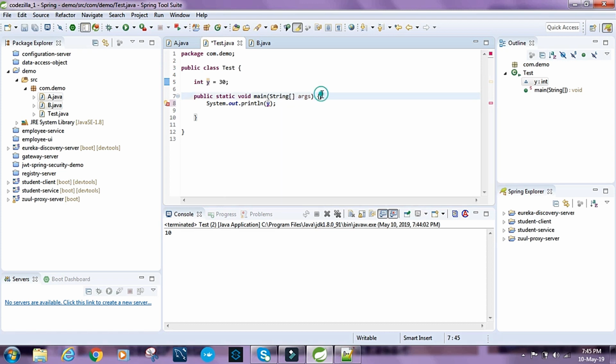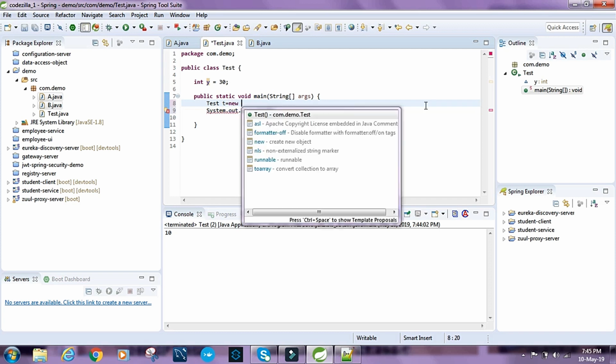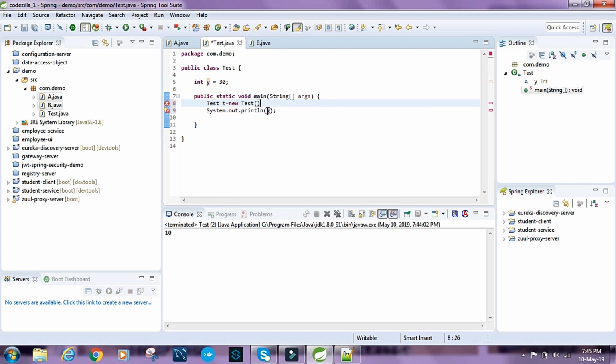So we can just access it by doing something like Test t equals new Test, and then by using the object that we have created, we can get the variable. And the same is true for a method.